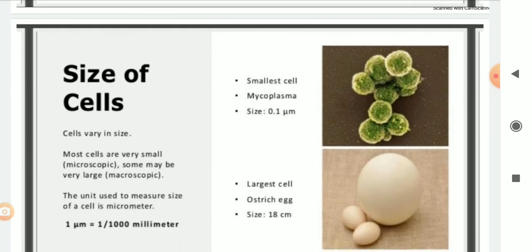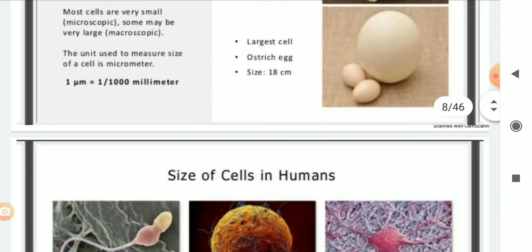Now we will study the size of cells. Cells vary in size. Some cells are very small. The smallest cell is Mycoplasma, PPLO, pleuropneumonia-like organism, with a size of 0.1 micrometer. Micrometer means 10 raised to the power minus 6 meter. The largest cell is the ostrich egg, with a size of 18 centimeters. The unit used to measure the size of a cell is the micrometer. So this is all about the size of cells.